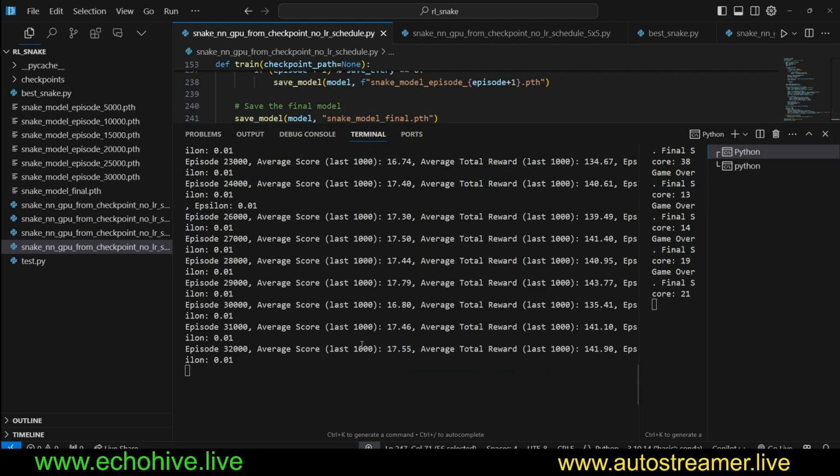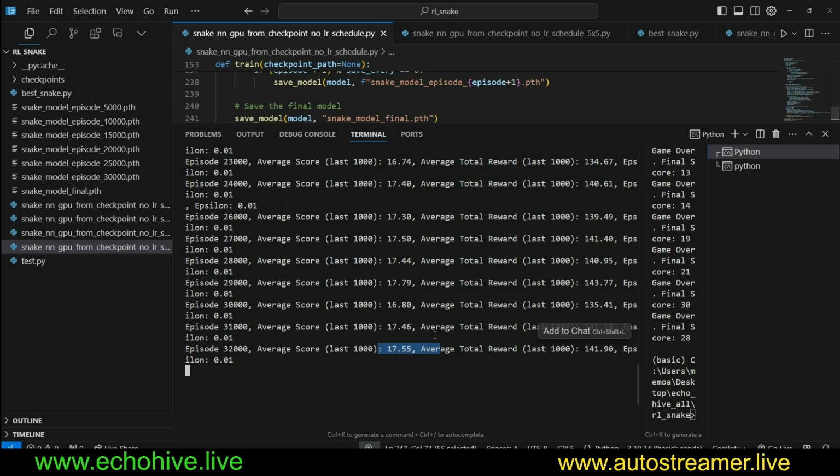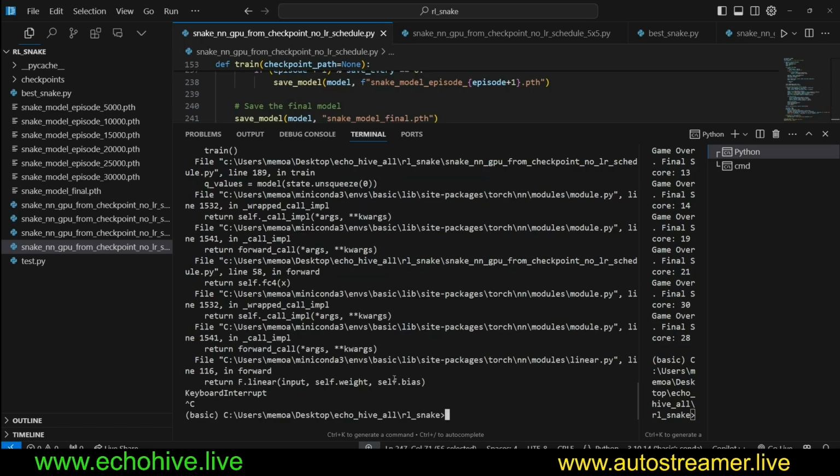And as you can see, I'm still continuing to train while I'm recording this video. And you can see that we have actually plateaued around 17. And our snake is continuing to play the game. But at this time, it's really stopped improving. We could perform further hyperparameter optimization or something like that. I'll stop this at this point.